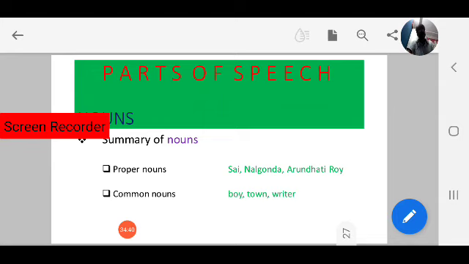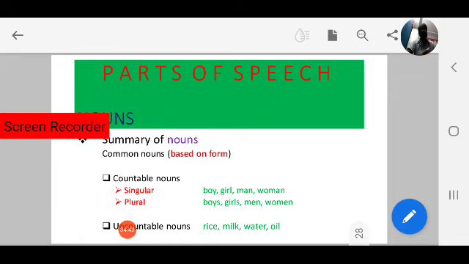Okay, now let's move into common nouns. Common nouns can be divided into many kinds. The first one is based on form, the second one is based on meaning. So let us see based on form. Common nouns can be divided into two categories based on form. The first one is countable nouns, the second one is uncountable nouns.